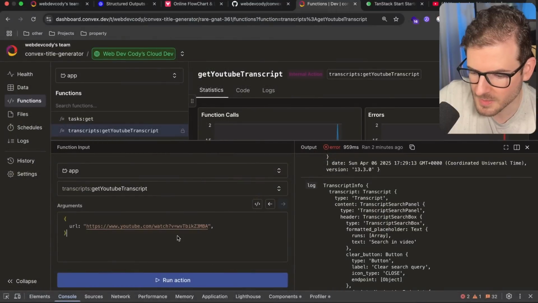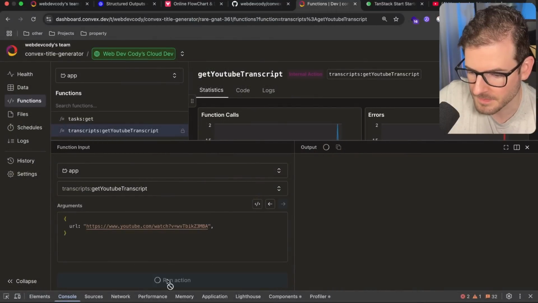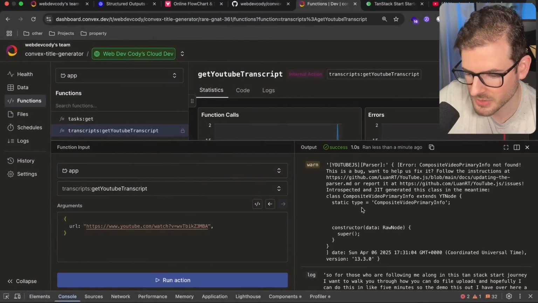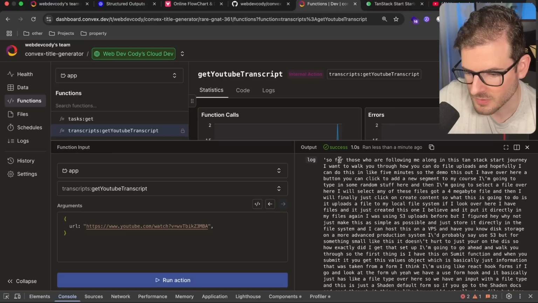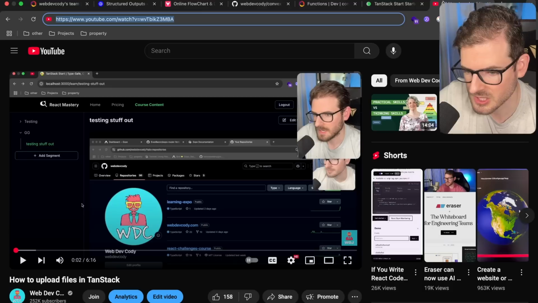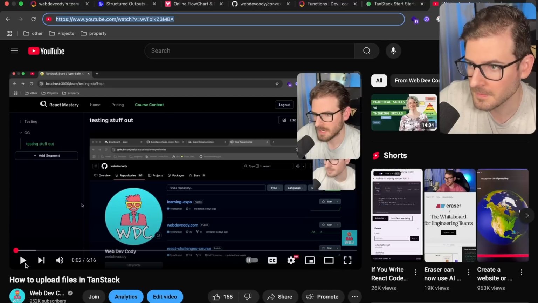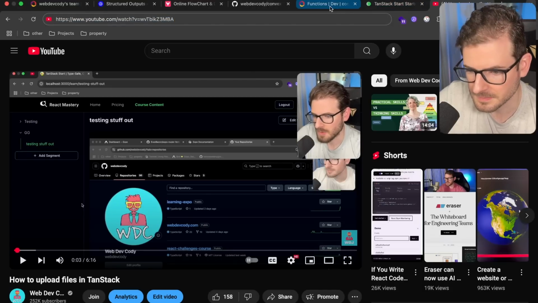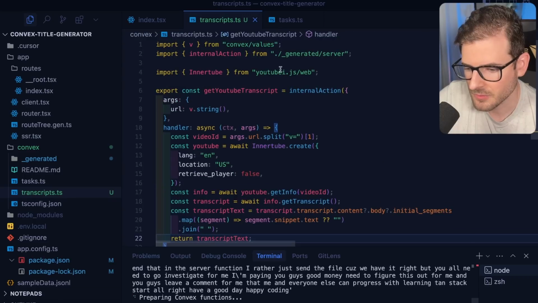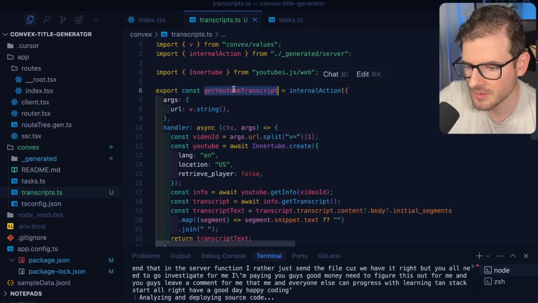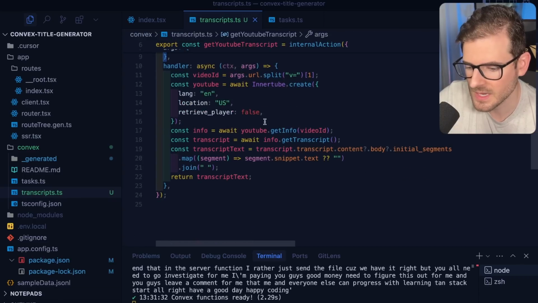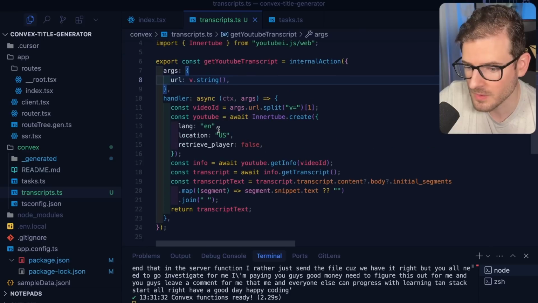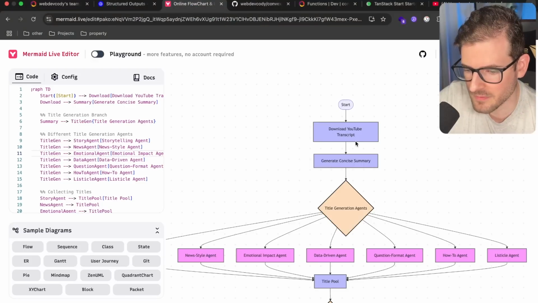Let's try it again. We should be able to pass in the URL now, and then that should run and download the transcripts. And then if I read it, so for those who are following along in this TanStack Start journey, let's just make sure this sounds correct. In this TanStack Start journey, yeah, seems good. Okay, so now we have successfully written an action that we can invoke somewhere in our backend to get the transcript based on a URL. And that's pretty good. So we're going to try to build upon this. This was the first step of that flowchart.